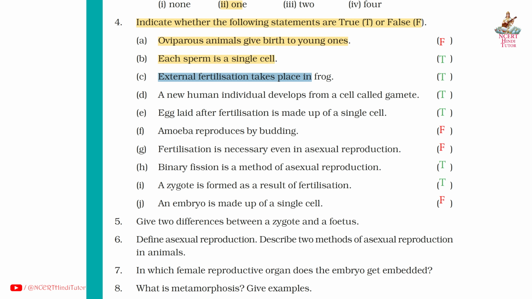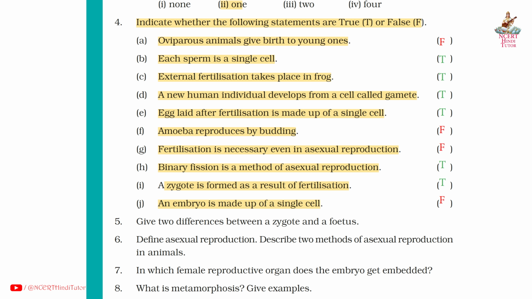F. Amoeba reproduces by budding. Answer false. G. Fertilization is necessary even in asexual reproduction. Answer false. H. Binary fission is a method of asexual reproduction. Answer true. I. A zygote is formed as a result of fertilization. Answer true. J. An embryo is made up of a single cell. False.